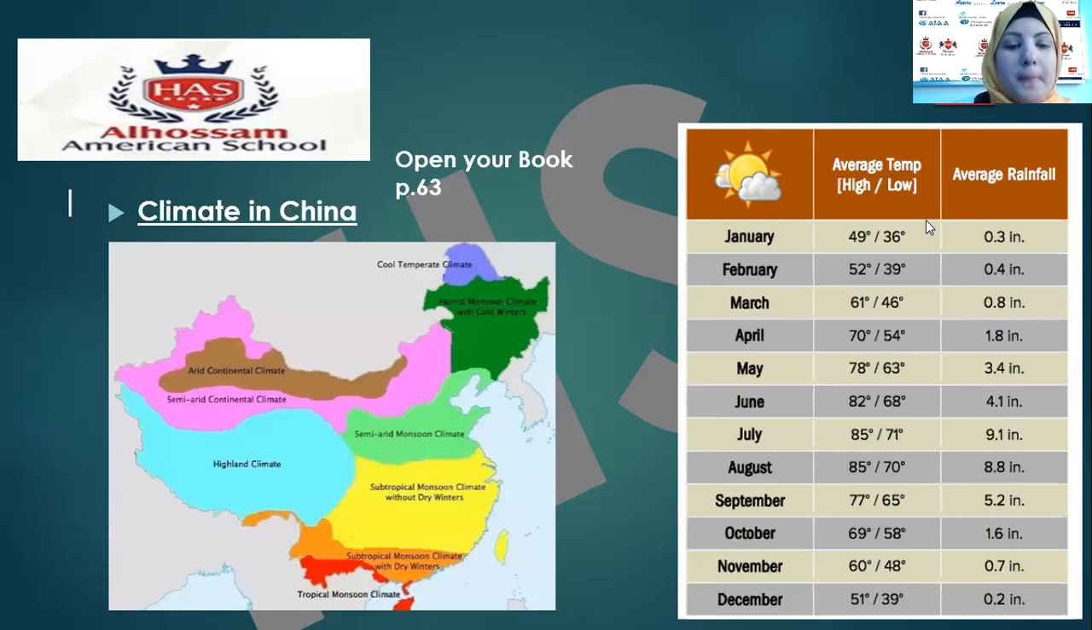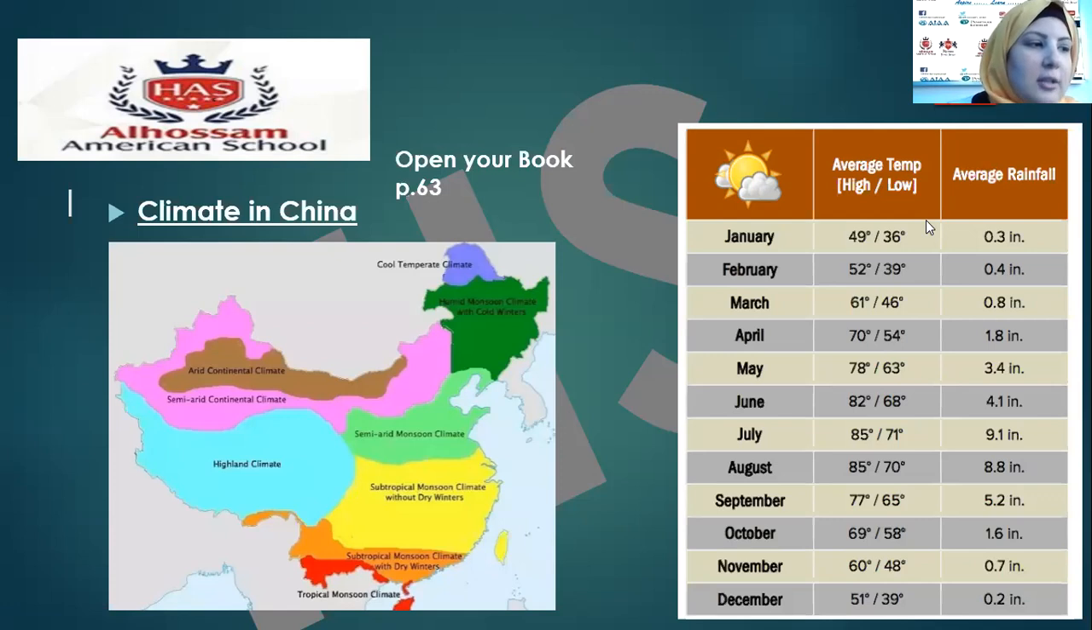Also, you can see that China is diverse. Diverse means different. There is a difference in climate. Sometimes hot, sometimes cold, sometimes rainy, sometimes dry, sometimes humid, sometimes cold. So this difference is called diversity. So now China is known for its diverse climate. The climate of China is diverse, as is its land.